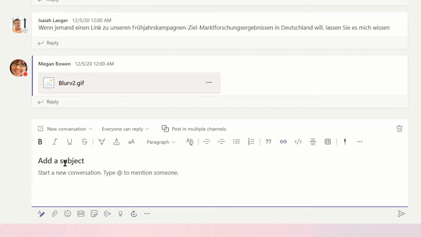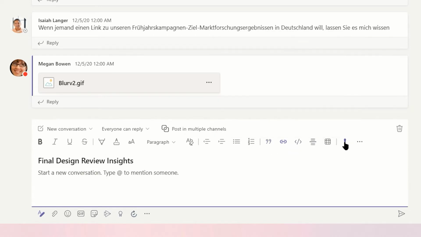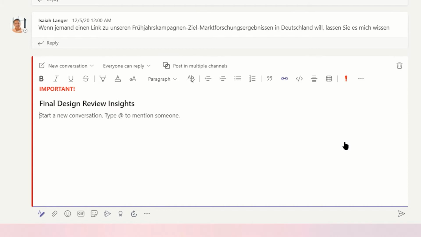We now see an option to add a subject header, as well as common formatting options such as bold, italics, and more. One unique element to Microsoft Teams is the ability to flag a post as important. This option will send a notification to every member in the channel. There are also some unique options above these formatting tools.